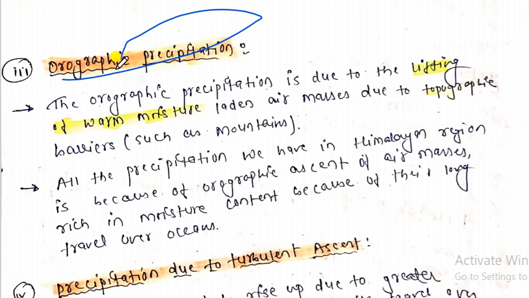This is such a type of precipitation which especially takes place in the Himalaya region, in the mountain regions. As you can see, orographic precipitation is due to the lifting of warm moisture-laden air masses due to topographical barriers such as mountains. What happens due to a barrier like mountains? When the air travels from the oceans, over long durations, then it strikes the mountains, and when it strikes the mountains, the air moves upward to the atmosphere.